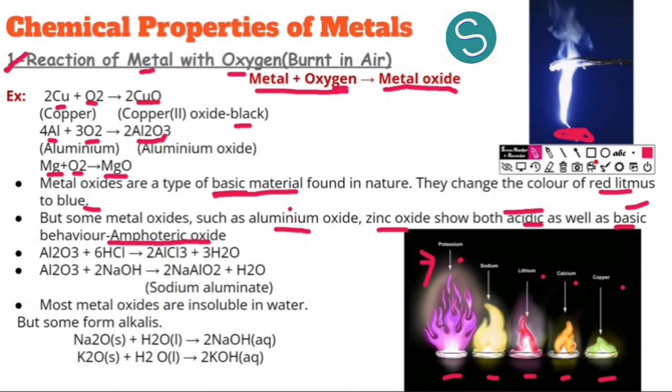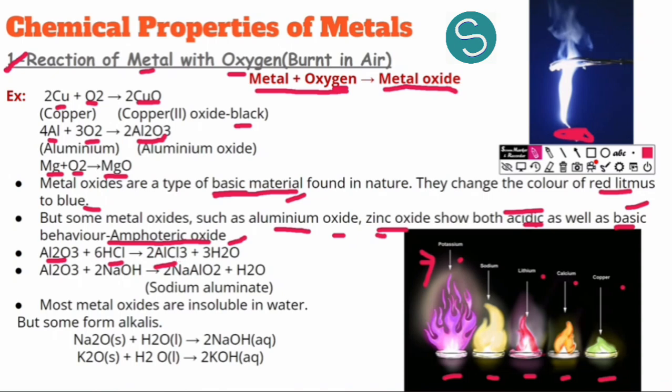Generally metal oxides are basic, but oxides like aluminium oxide and zinc oxide are amphoteric in nature, which means they are both acidic as well as basic. We can check it by this. You can see this is aluminium oxide. We react it with HCl, we get aluminium chloride, which is a salt. Whenever any acidic substance and a basic substance react, it produces salt. This is a neutralization reaction.